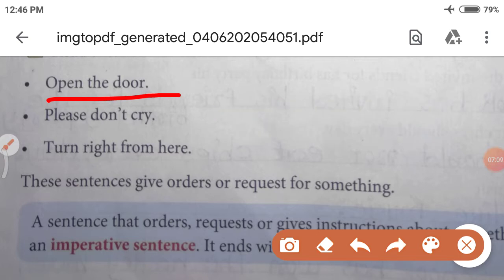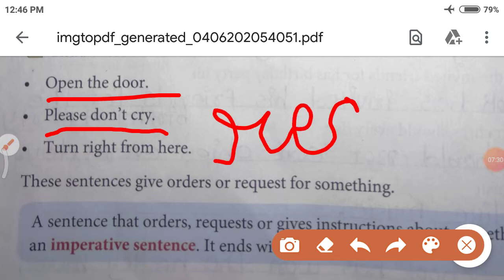What is the next type? Please don't cry. When you want something, you are requesting. Right? You are requesting your parents, your elders, your teachers. Please give me these things. Please bring me one glass of water. So, it is called a request. What is it called? Request.